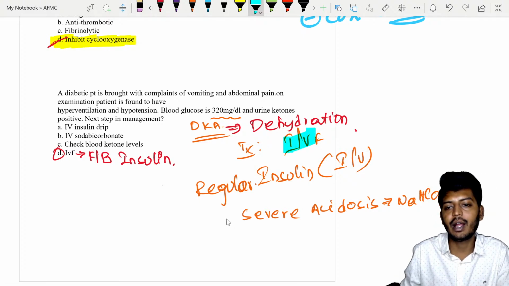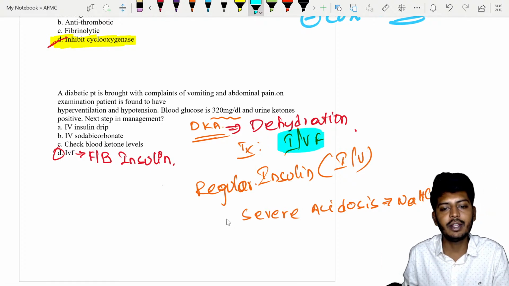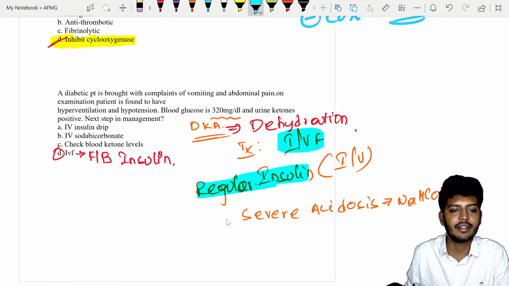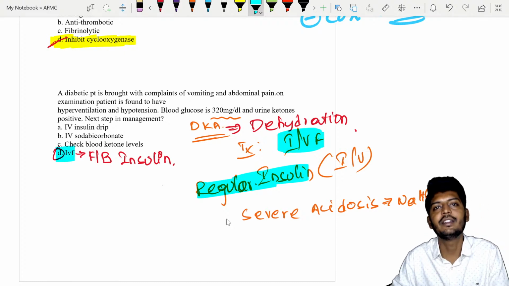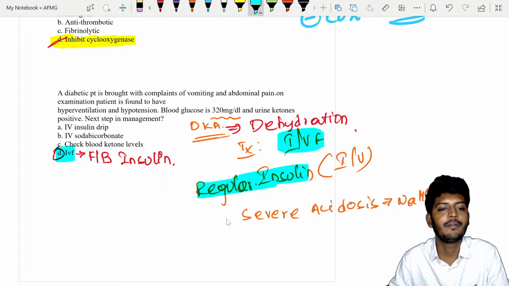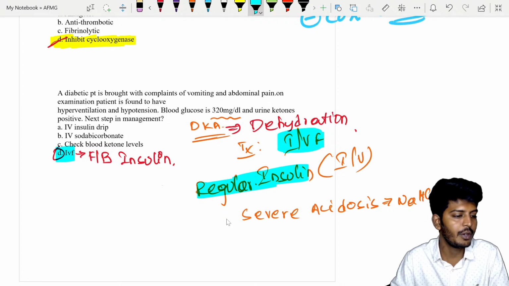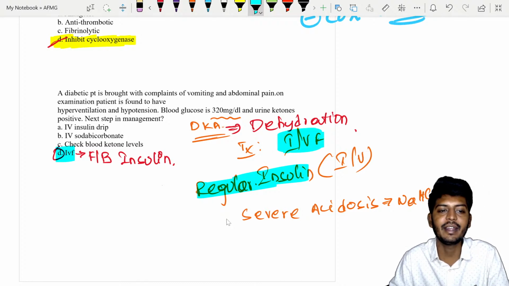If the option is IV fluid along with insulin, then that option will be better. But if you want to choose a single best answer, always start with IV fluids, because there will be excessive loss of fluid and electrolytes. So we need to replace the fluid and electrolytes by giving intravenous fluids. Understood, everybody? I knew that in this question you might make the mistake of choosing an insulin drip.